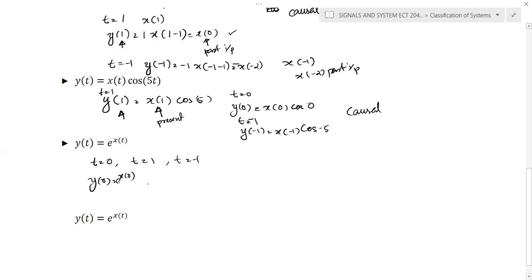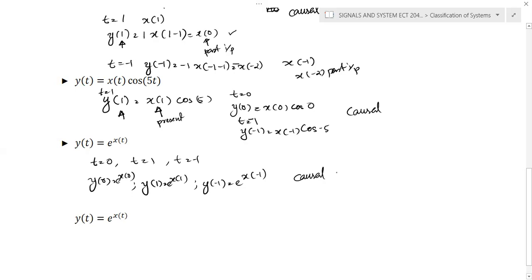Here you can see that y of 1 is equal to e raised to x of 1. Again, it depends only on the present input. And y of -1 is simply e raised to x of -1. In all these cases, the equation depends only on the present value. So we can conclude that the given system is a causal system.